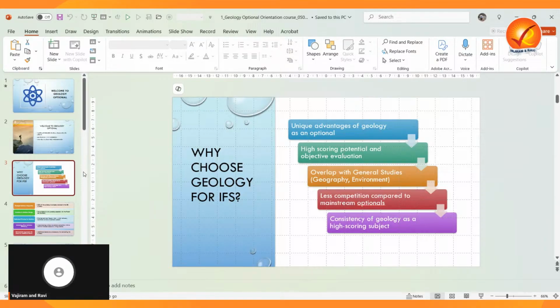The syllabus is more static and not dynamic like general studies and the prelims. It is mostly static, and only the current-related portions will be added to those static portions. Another plus point, especially for the forest service, is that it overlaps with our general studies topics, especially geography and environment.